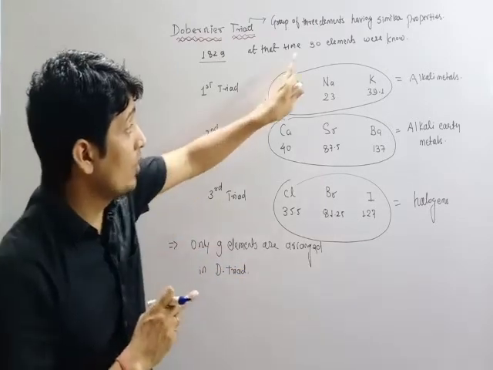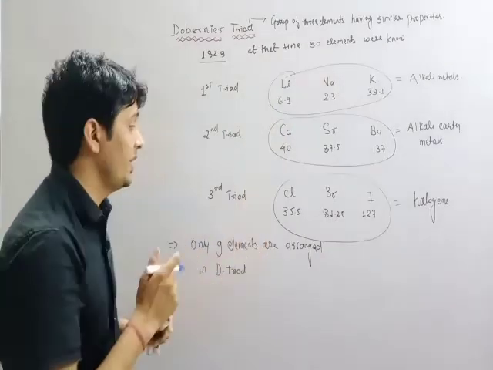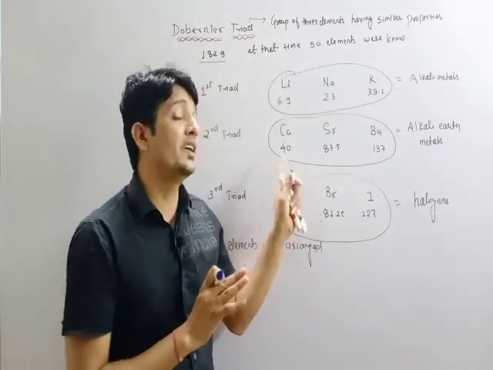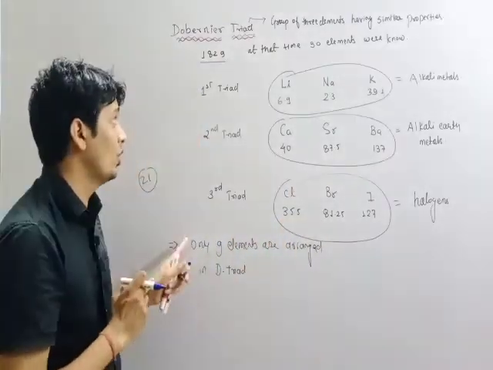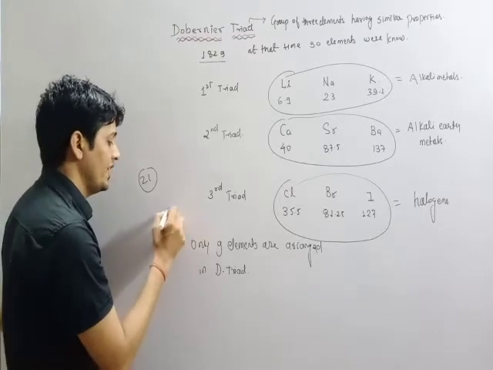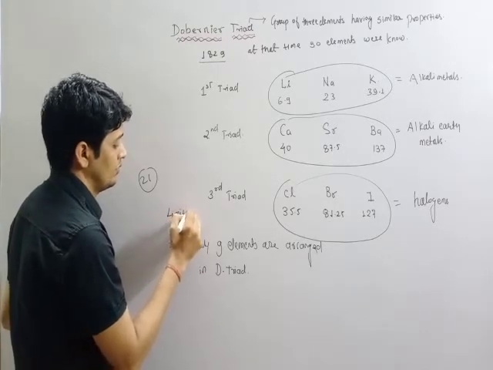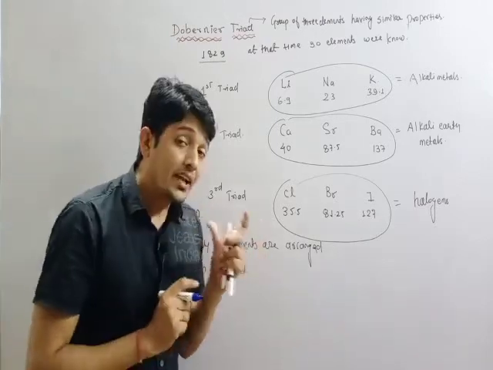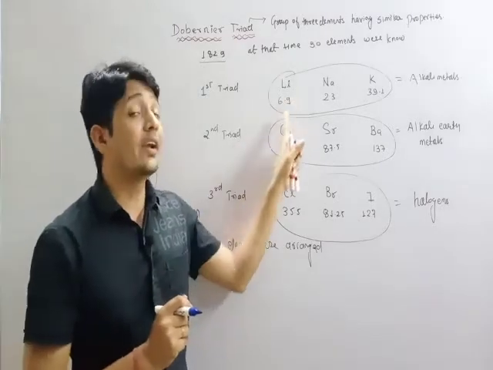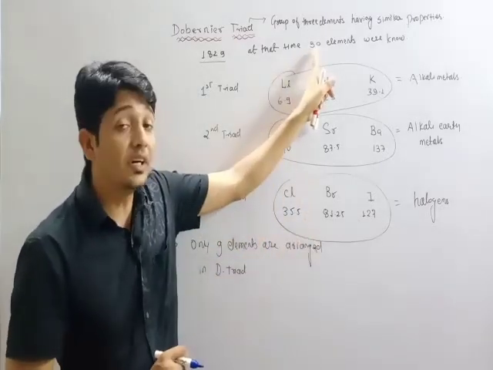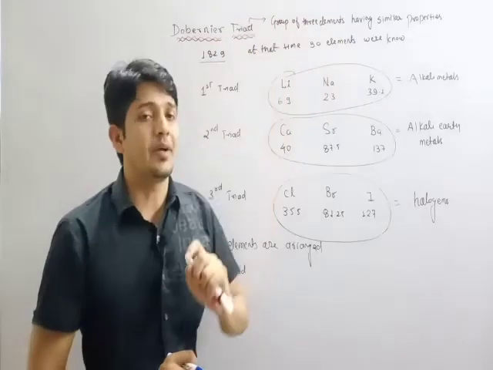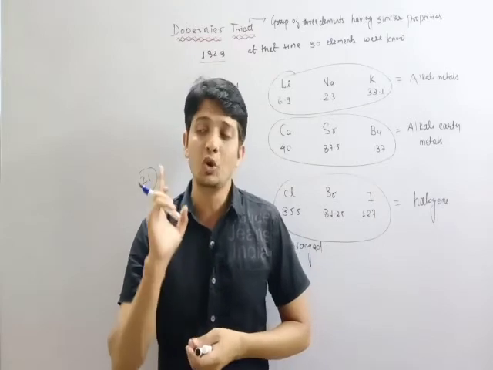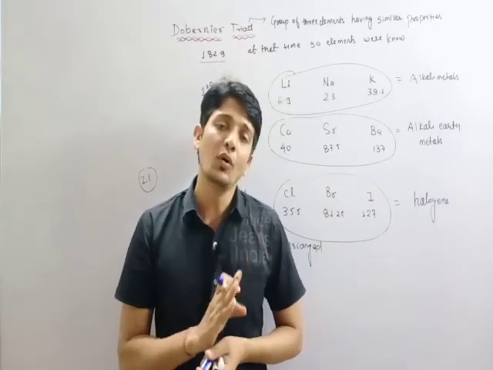At that time around 30 elements were discovered, which means the remaining 20 elements did not obey the Daubigny triad rule. This is the limitation of the Daubigny triad. Daubigny arranged only 9 elements out of the 30 elements discovered at that time. The rest of the elements did not follow the Daubigny triad, so the arrangement failed.